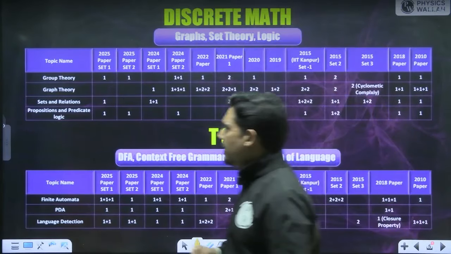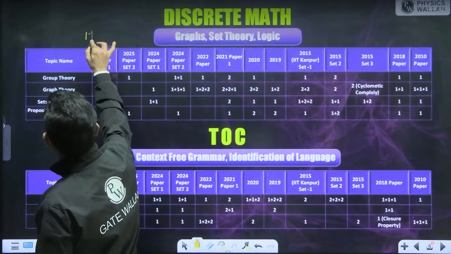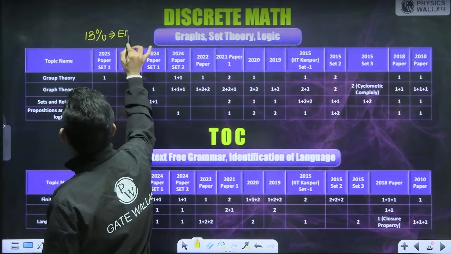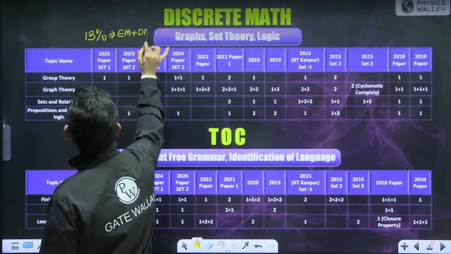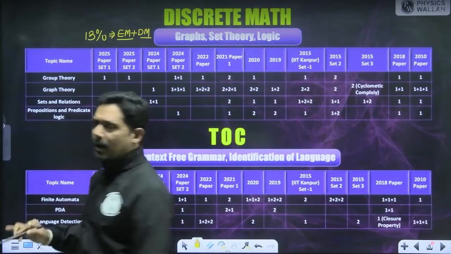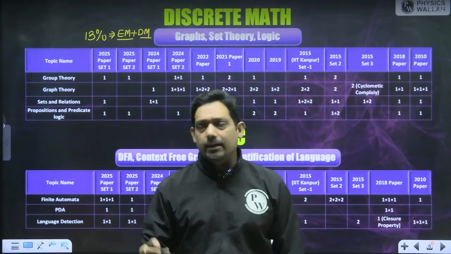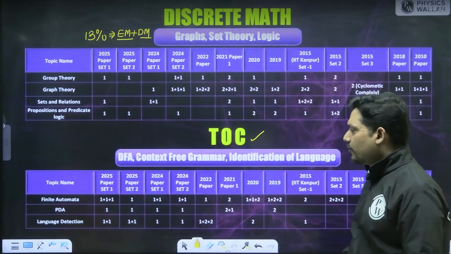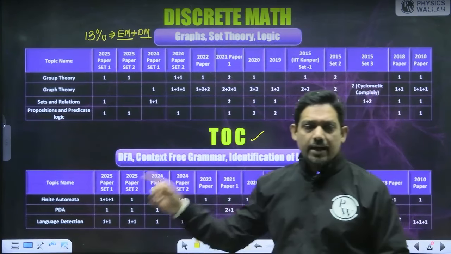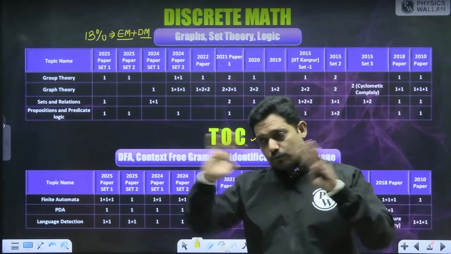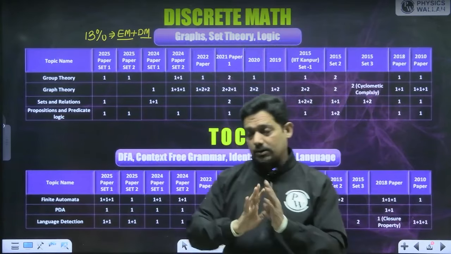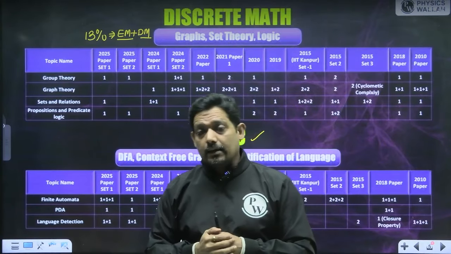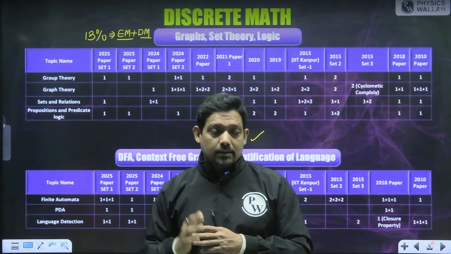Though mathematics has 13 marks, the problem is that the 13 marks are divided into EM and DM. Okay, so if you are weak in DM, you can focus on the EM part as well. Now, next comes your TOC, theory of computation, and that consists of finite automata. Finite automata is not a simple straightforward topic. It has a really big syllabus to cover.